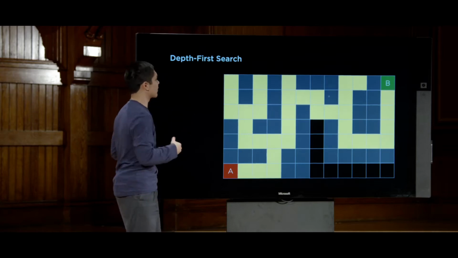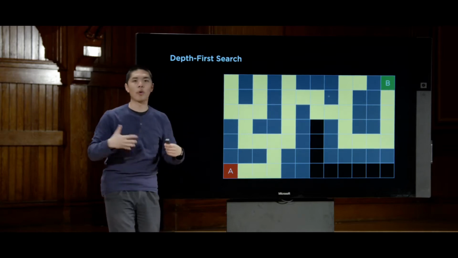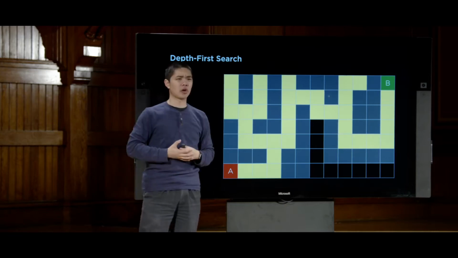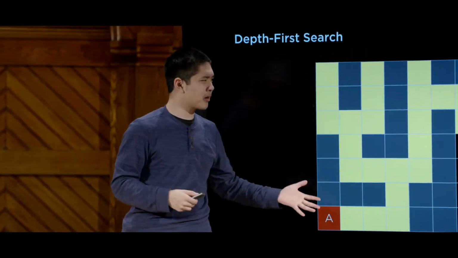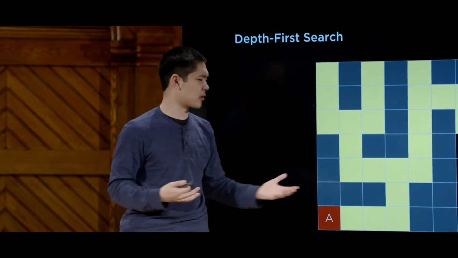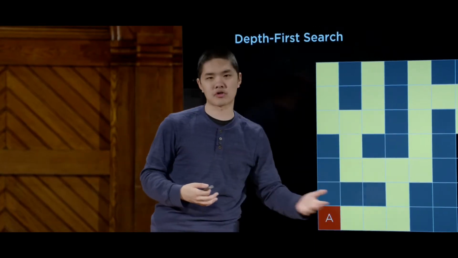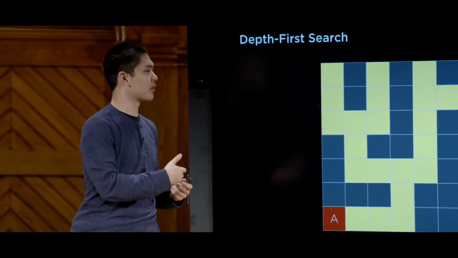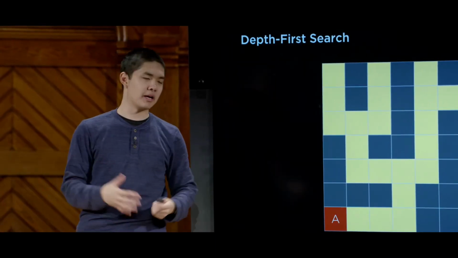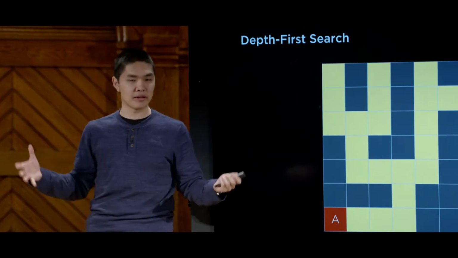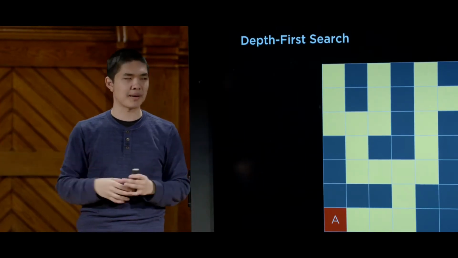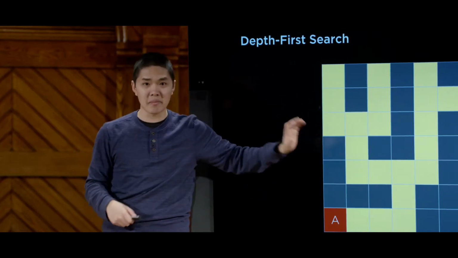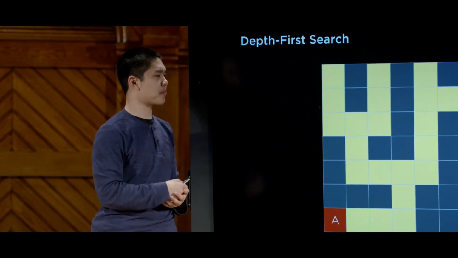And so one thing you might reasonably ask is, is this algorithm always going to work? Will it always actually find a way to get from the initial state to the goal? And it turns out that as long as our maze is finite, as long as there are only finitely many spaces where we can travel, then yes, depth first search is going to find a solution, because eventually it'll just explore everything. If the maze happens to be infinite and there's an infinite state space, which does exist in certain types of problems, then it's a slightly different story. But as long as our maze has finitely many squares, we're going to find a solution.